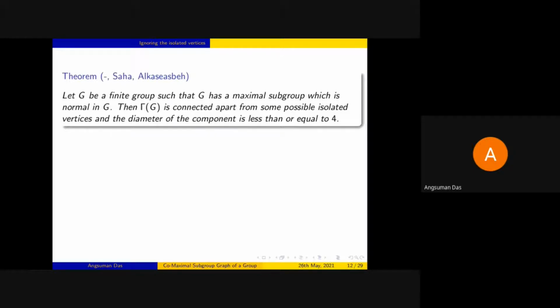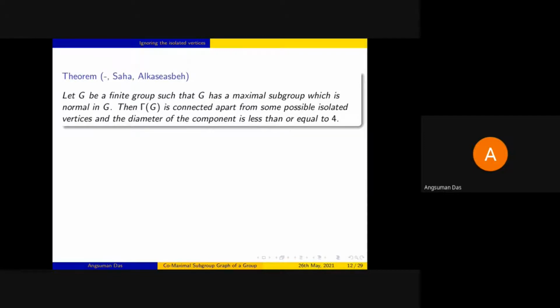It's one of the maximal subgroups which is normal in G. So if the group G has such a subgroup, then we can show that if we ignore the isolated vertices from the graph gamma G, then the rest is a connected graph, and the diameter of that component is less than or equal to 4.